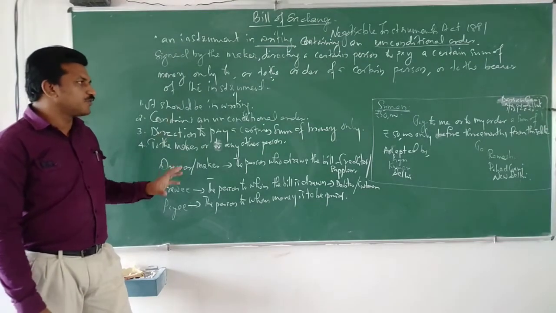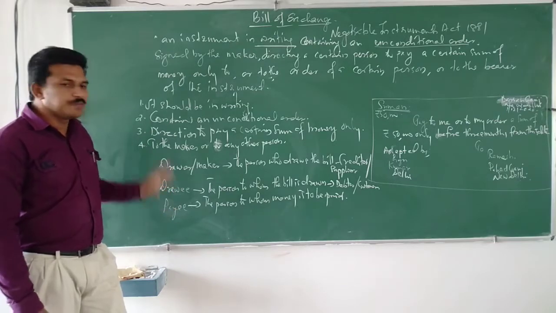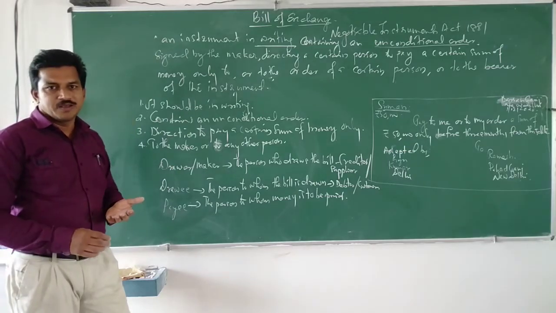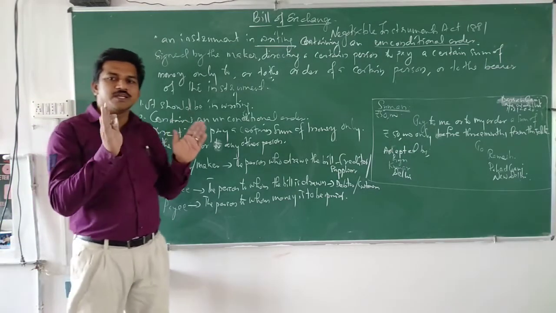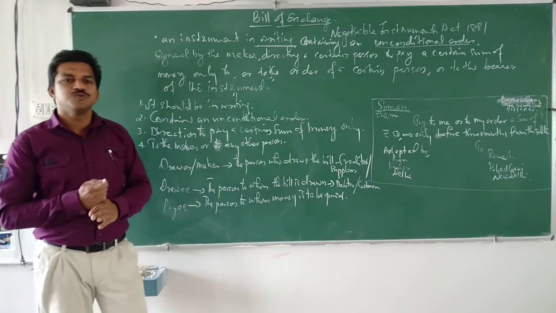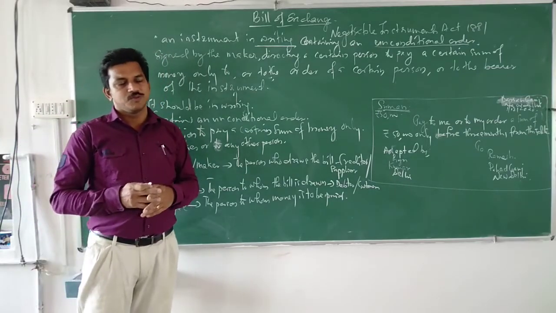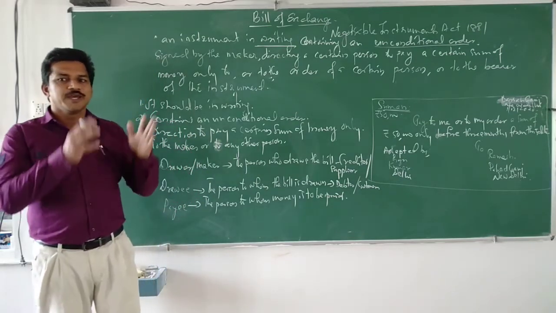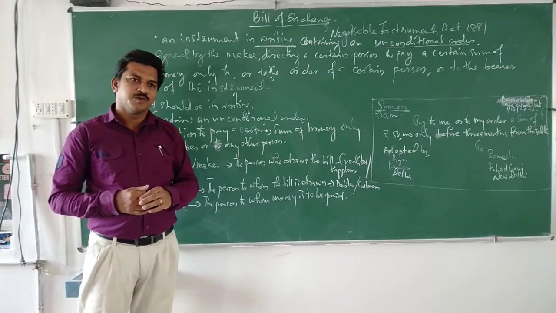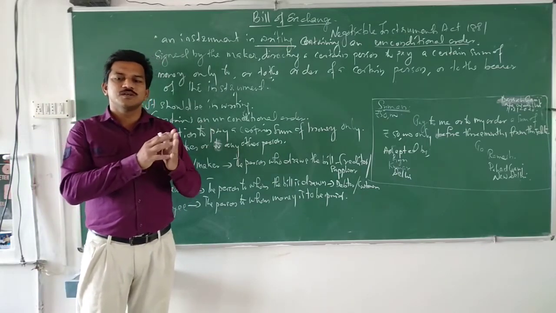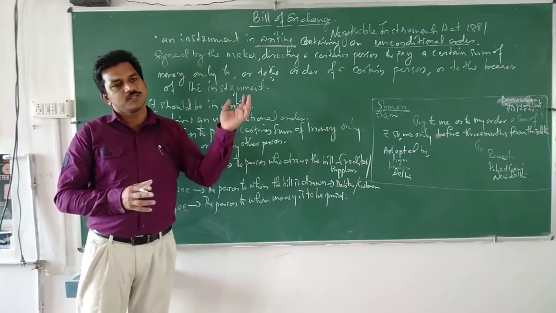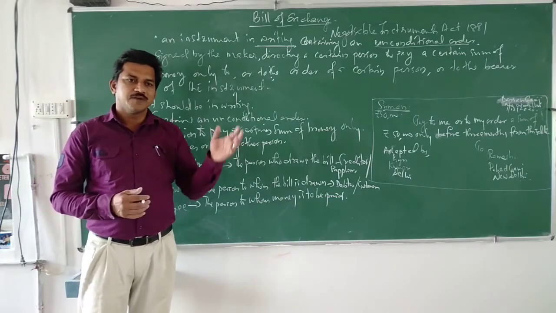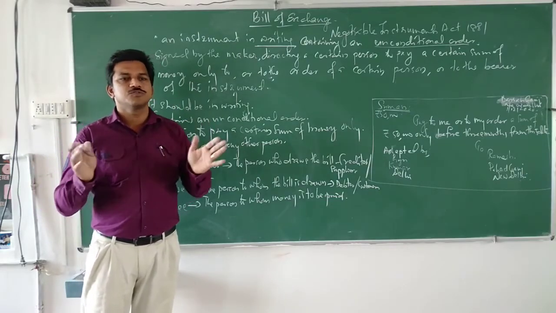So there are three parties of a bill of exchange: drawer, drawee, payee. That means actually in practical sense what will happen? Suppose you want to buy some goods, some dress items. You are going to a textile shop, and you purchase some dress or garments from the shop, and the total comes around 30,000 rupees.